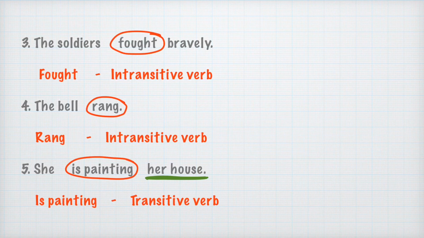One more sentence for your practice. She is painting her house. Here you might have seen is painting is the verb and her house is an object because what is she painting? Her house. The answer to the question what is her house. So her house is the object here and the verb is painting is attached with an object to make its meaning complete. So it is a transitive type of verb.